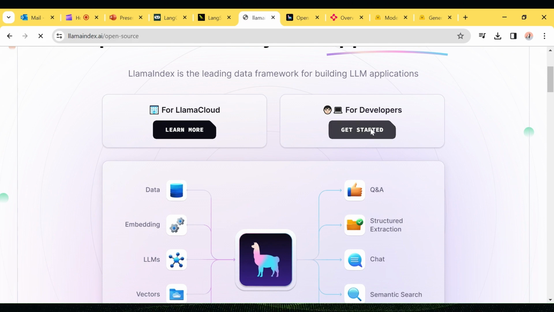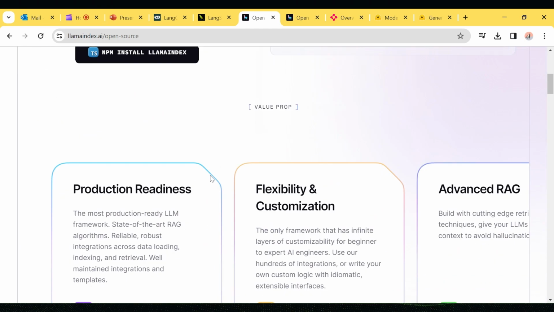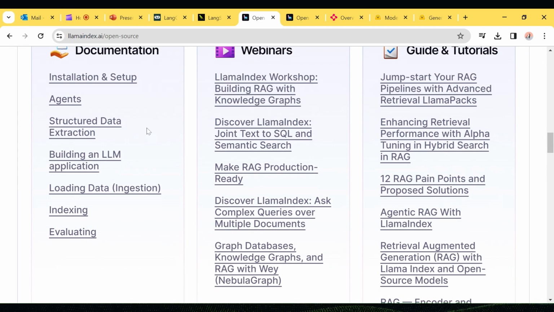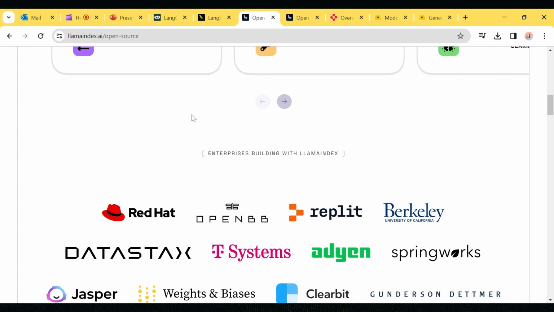For developers, you can get started, just click the link and see how it actually works. You can learn one by one how to install, how to set up, and then how to start with LlamaIndex. All of that you can do here.